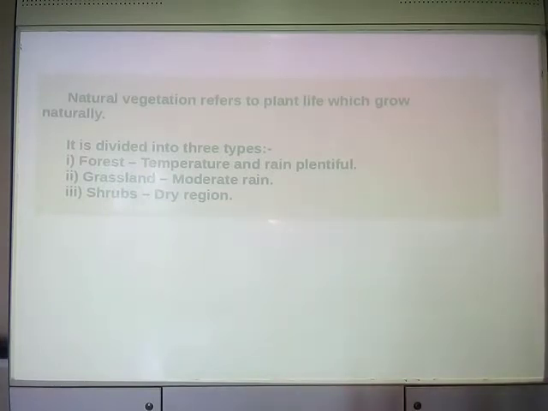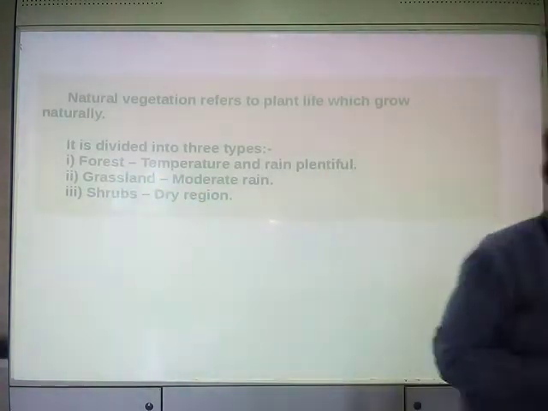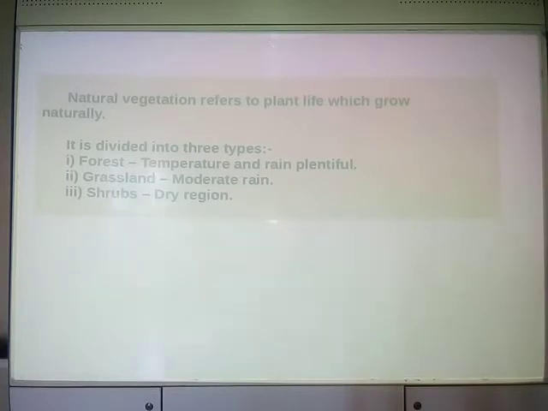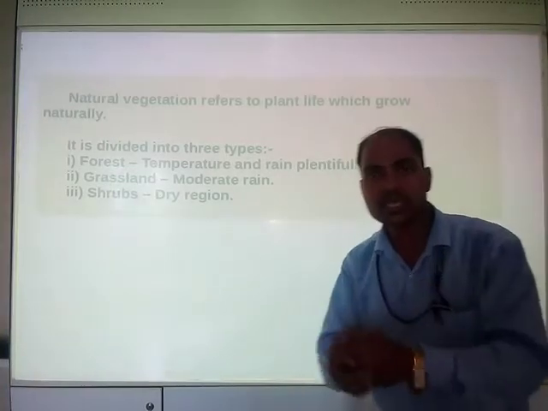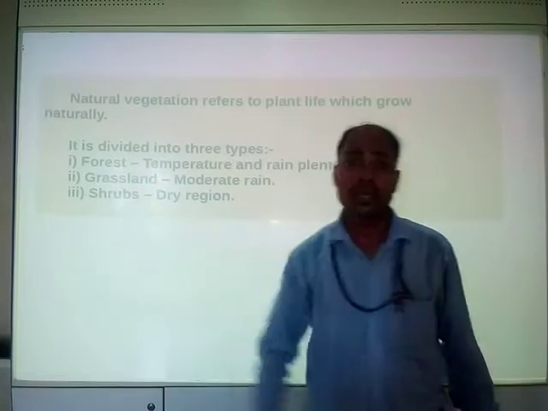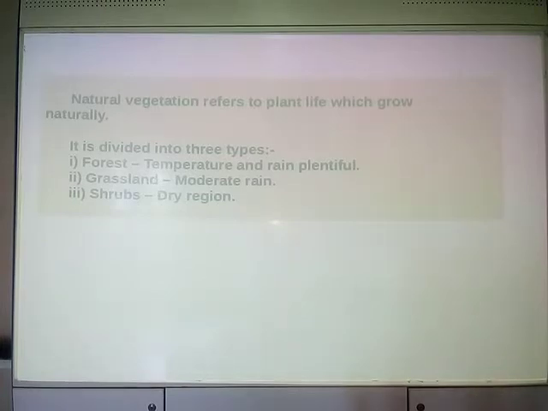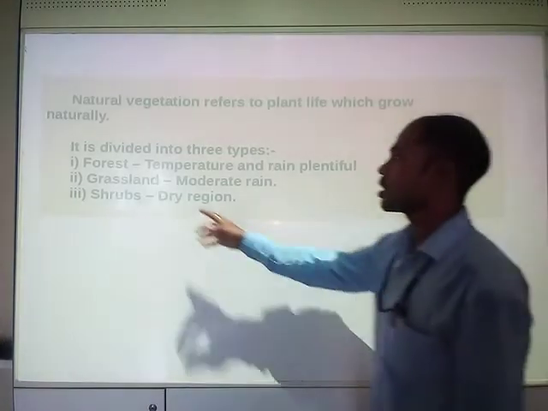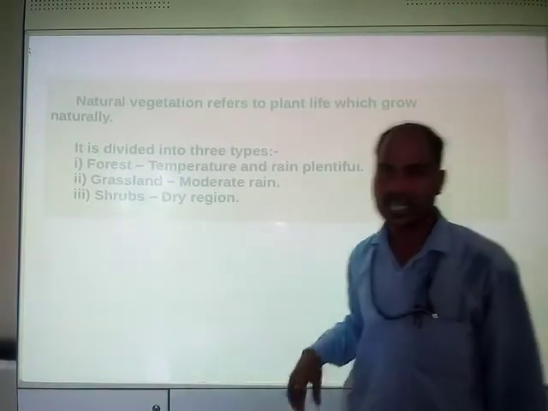Now after forest, grassland, as the name suggests. Grassland means those regions, those zones, which are covered with grass, tall grasses. Those regions are called grassland. And what do they require? They require moderate rain.